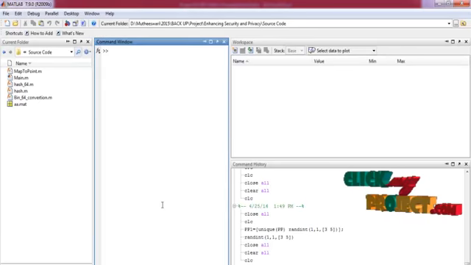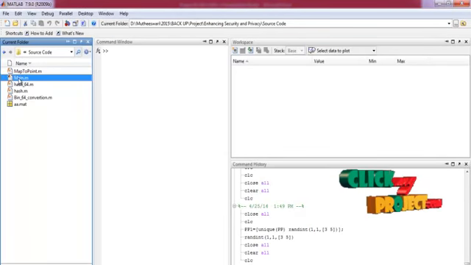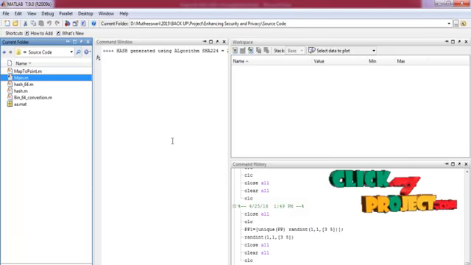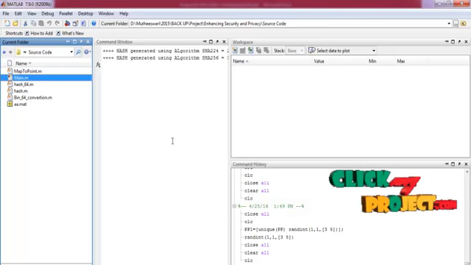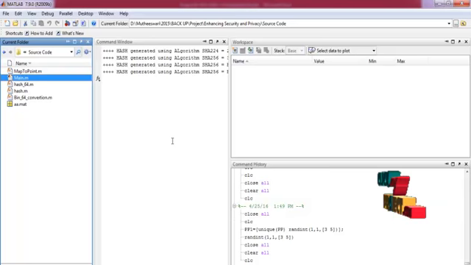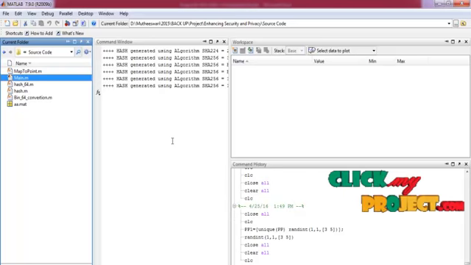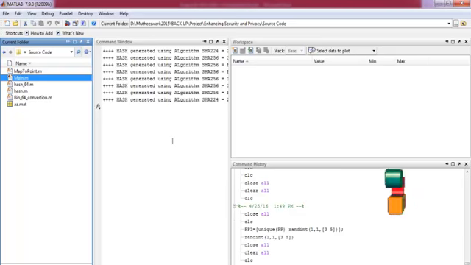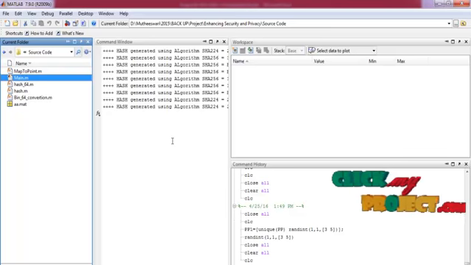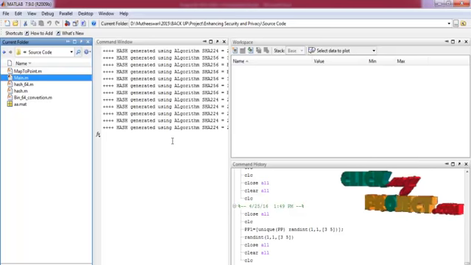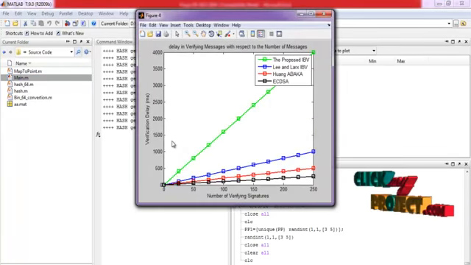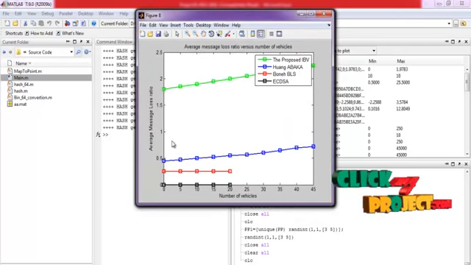Let me discuss the running procedure for our process. Select the main.temp file in the current folder, right-click the file and run it for executing this process. This will take much time for execution of this process. Here the VANET applications are implemented. Here the data has been securely transmitted in VANET, and finally the identities are verified based on the identity-based verification scheme. After that we can compare the result with existing methods.